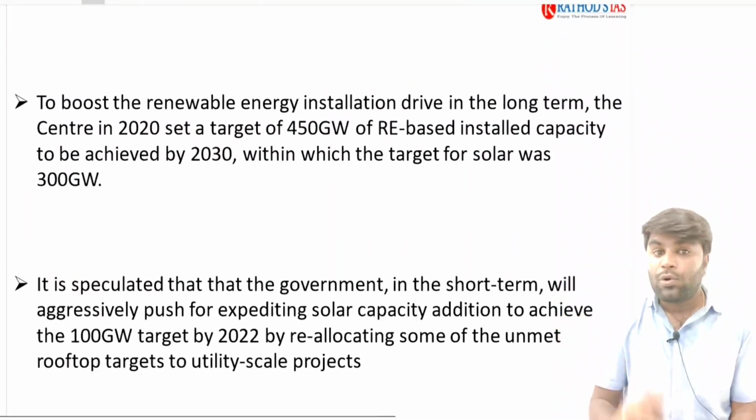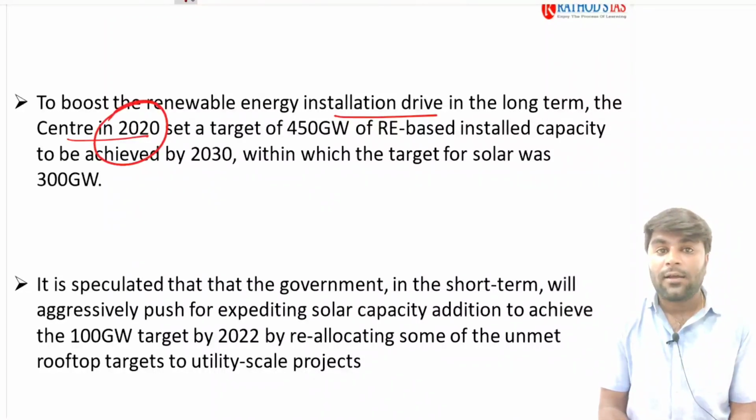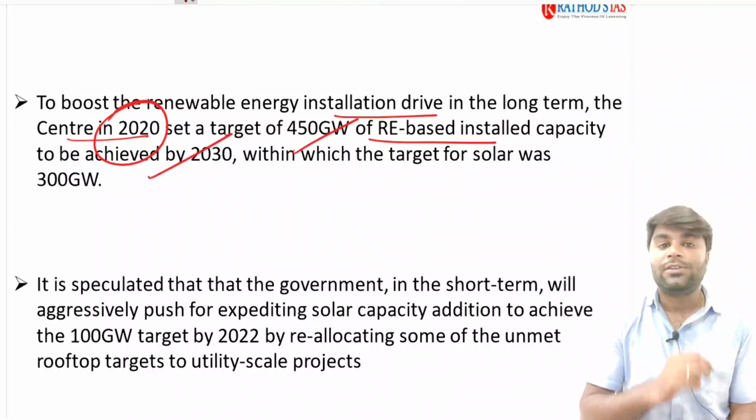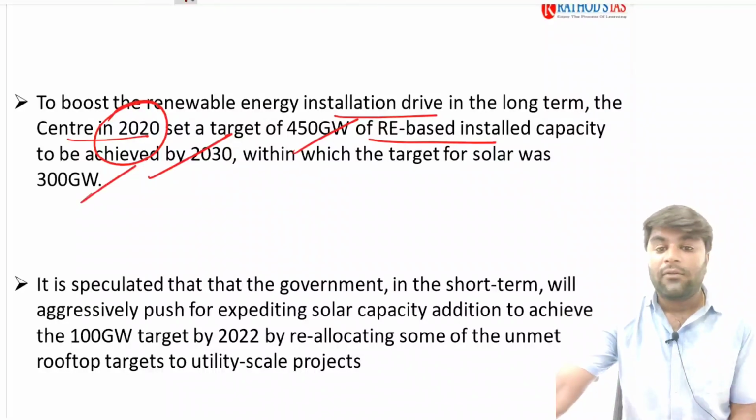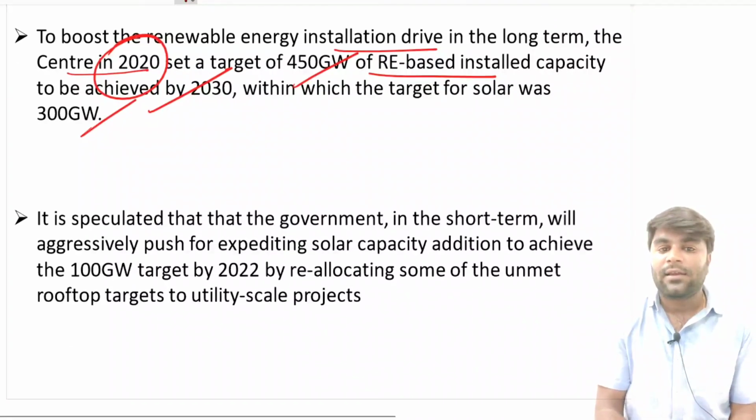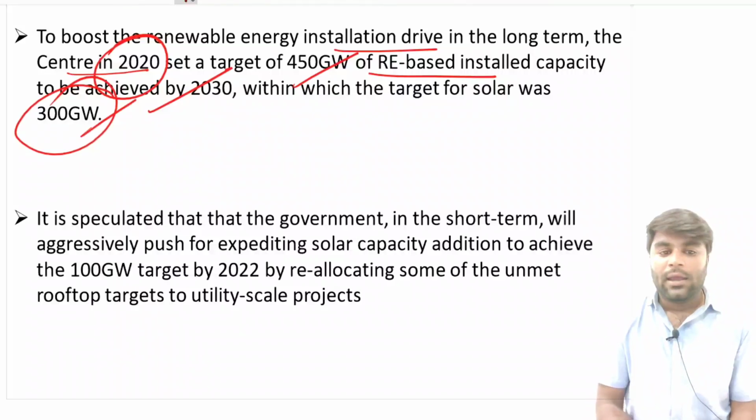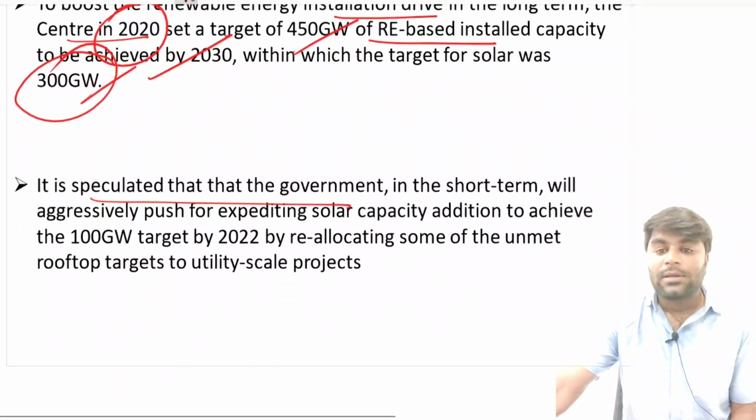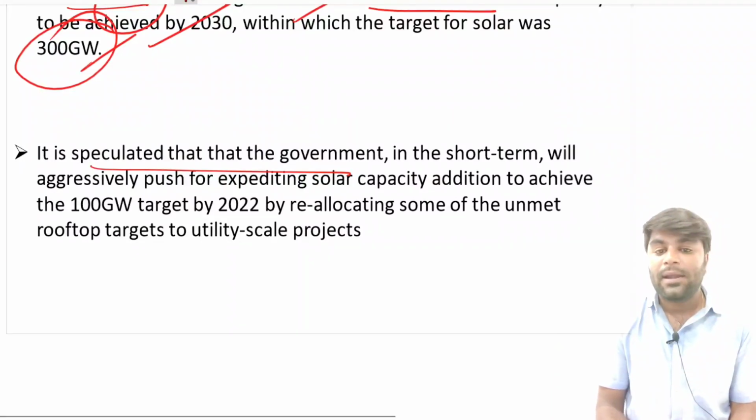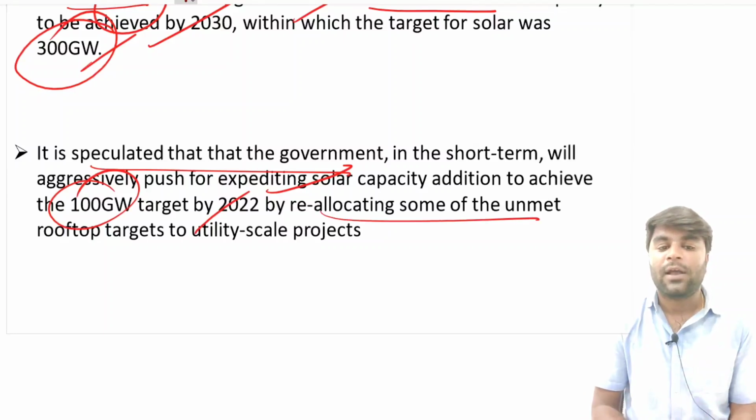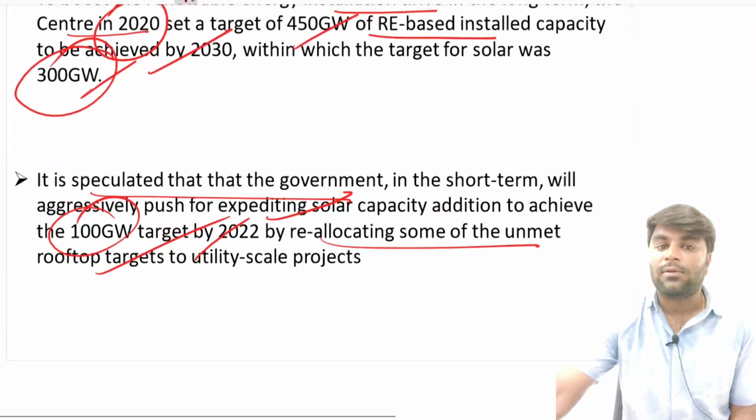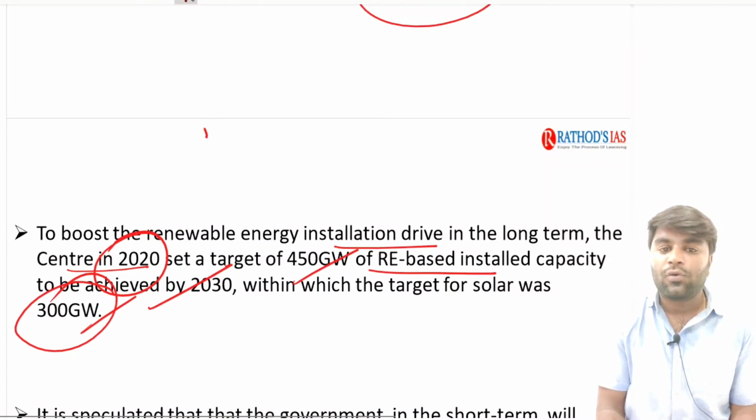Next, to boost the renewable energy installation drive in the long term, the center in 2020 set a target of 450 gigawatts of renewable energy based installation capacity to be achieved by 2030, right? Within which the target for solar itself is 300 gigawatts. You can understand. It is speculated that the government, in short, will aggressively push expediting the solar capacity addition to achieve 100 gigawatts by 2022 by reallocating some of the unmet rooftop targets to utility scale projects.